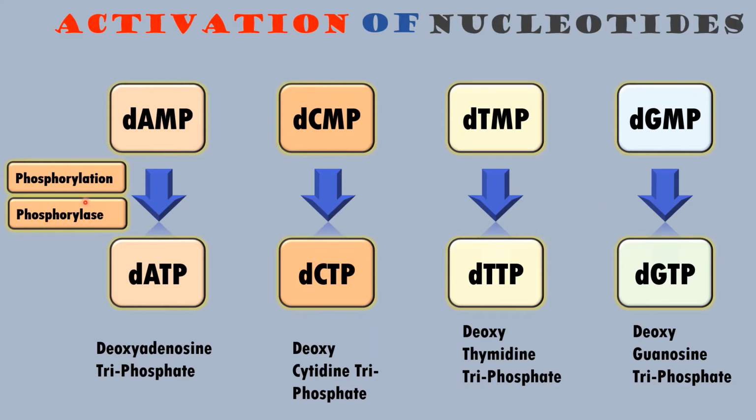Now students, remember the names of the enzyme always come with the type of reaction they catalyze, and here the process is phosphorylation. So if you add a suffix ASE, it becomes phosphorylase, and energy for this reaction is coming from ATP, that is adenosine triphosphate. So the first step in duplication of DNA is activation of these monophosphates to triphosphates.